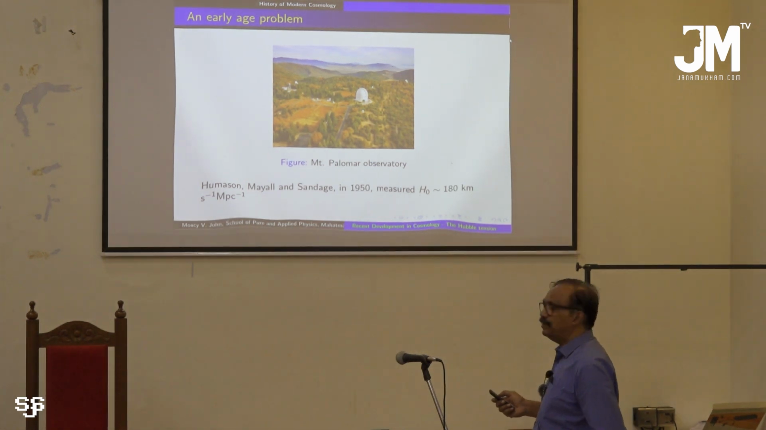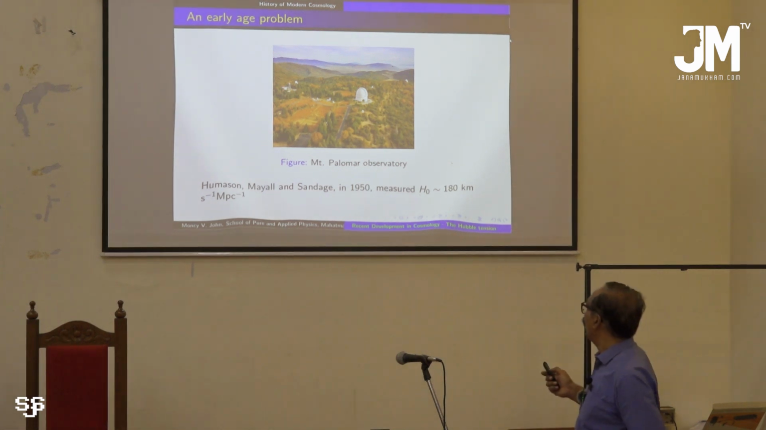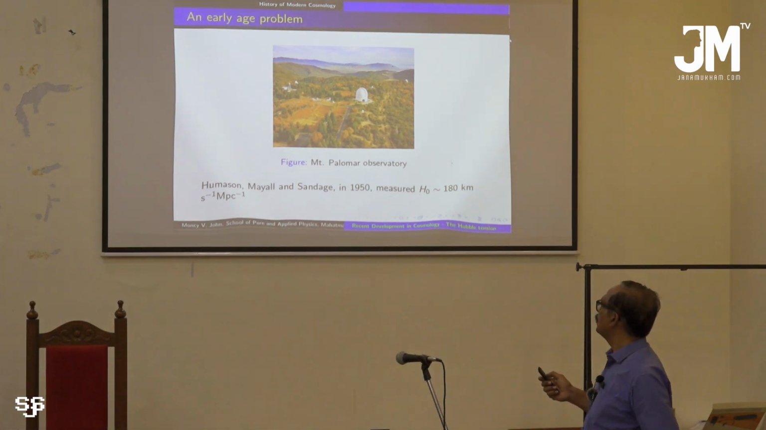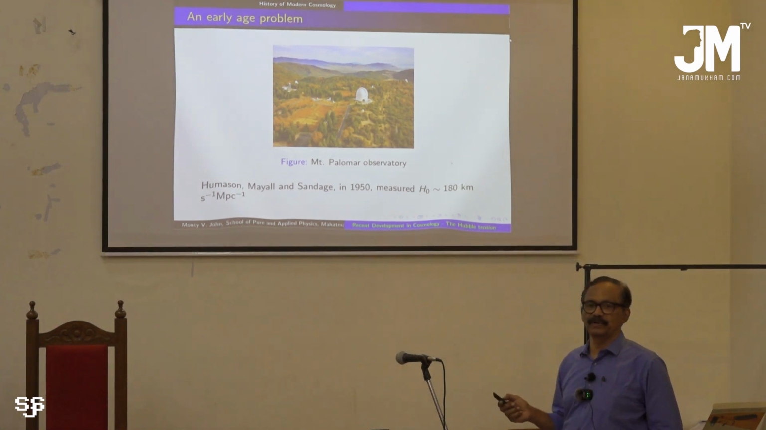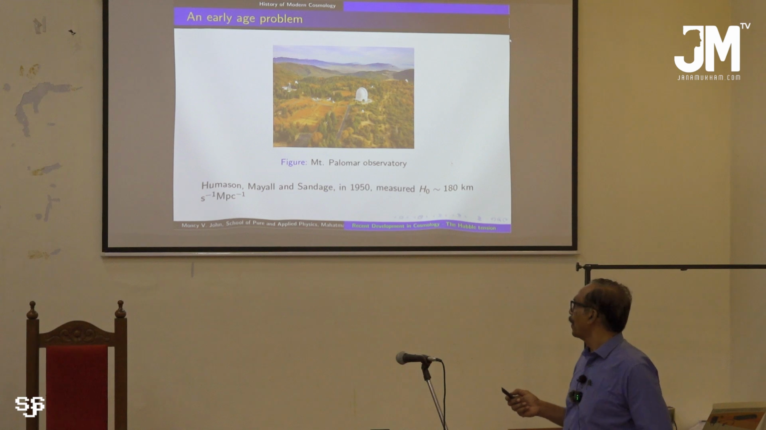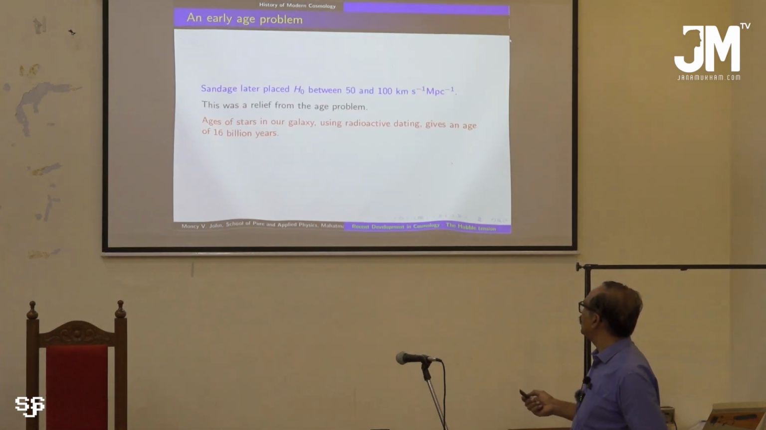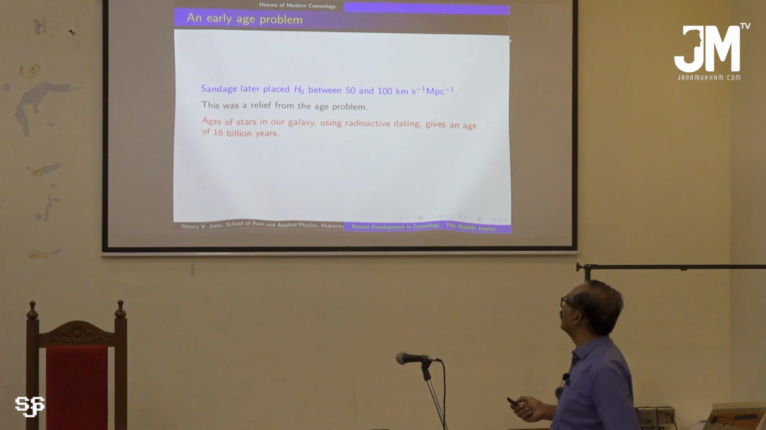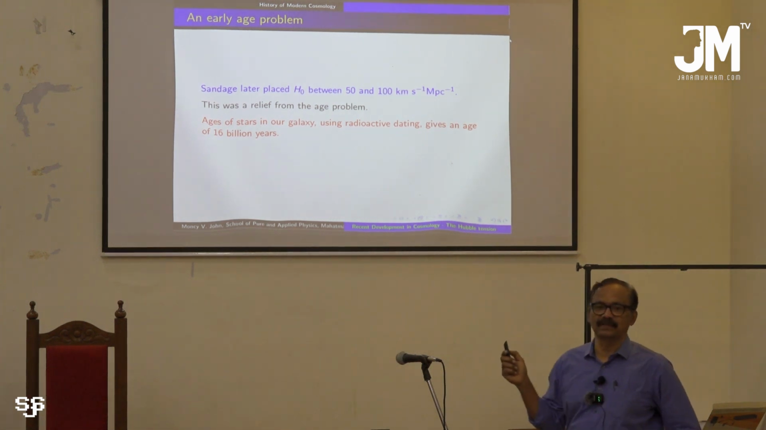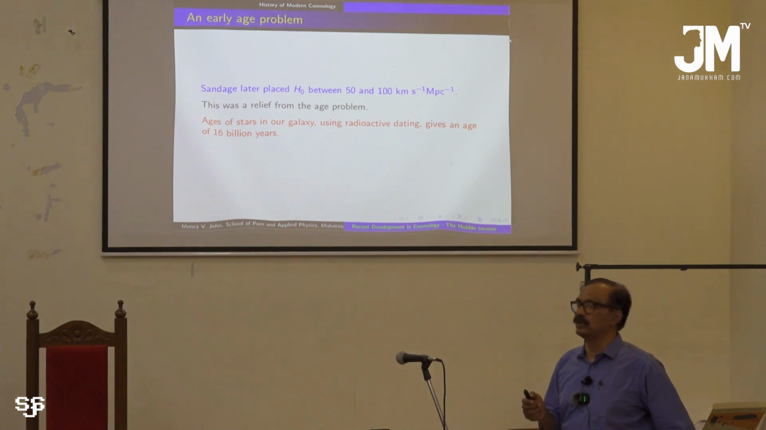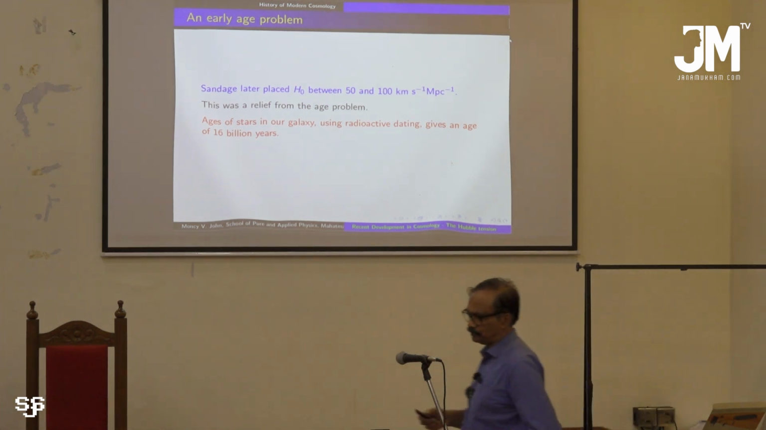But that remained a problem until 1950, when three astronomers measured its value to be 180 km per second per megaparsec. So that is a lesser value, and the astronomer Sandage once again made a measurement, and he obtained it to be between 50 to 100. So that value is reasonably good, because that is a relief from the age problem.